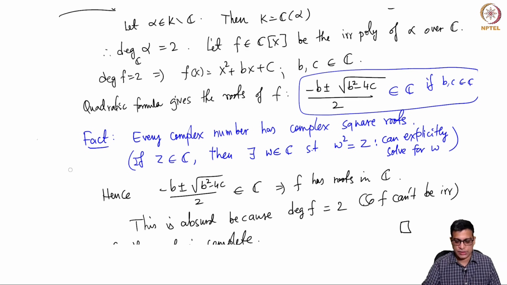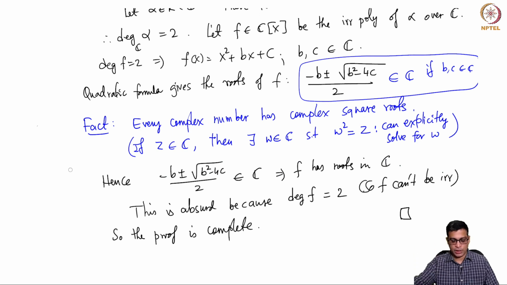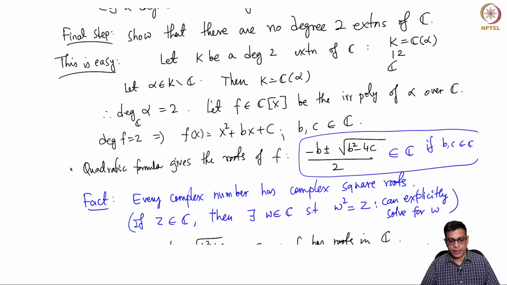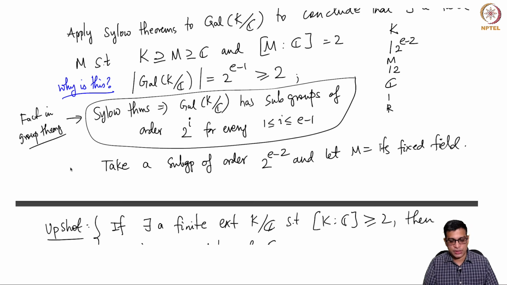So using Galois theory and some group theory, we have reduced the fundamental theorem of algebra to a much more feasible statement which we can prove directly, and hence we get the fundamental theorem of algebra. I have done this to give you an idea of how to prove the fundamental theorem of algebra using the main theorem of Galois theory, and to indicate to you that the main theorem of Galois theory has surprising applications.